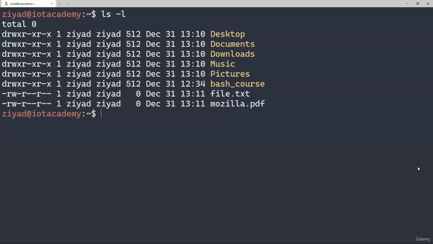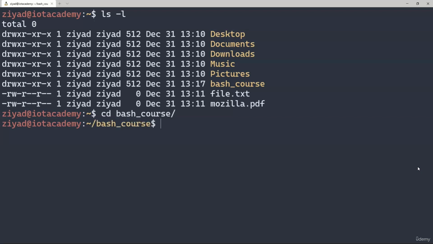Now, for bash scripts, it is recommended that unless there is a particular reason otherwise, only the file owner should have the ability to read, write, and execute the file. Everyone else should only be able to read it. By not allowing anyone else to write to the script except the file owner, we prevent others from making sneaky changes to the script without the file owner's knowledge. If they did make these sneaky changes, then the file owner could end up running some code on their computer without knowing, and that could possibly have security implications. Secondly, by not allowing anyone but the file owner to run the script, we can stop unwanted and unintended uses of the script on the system.